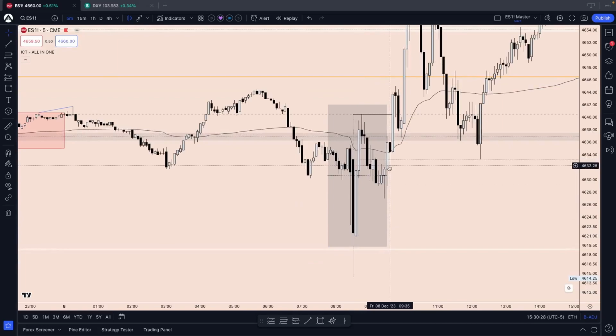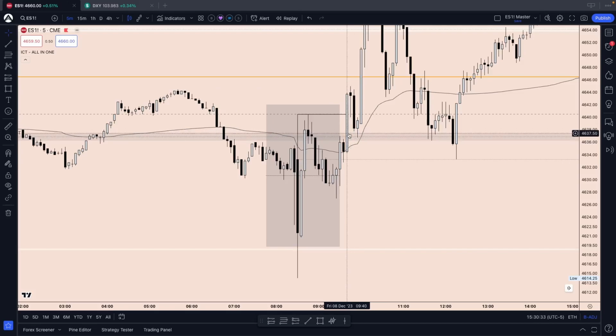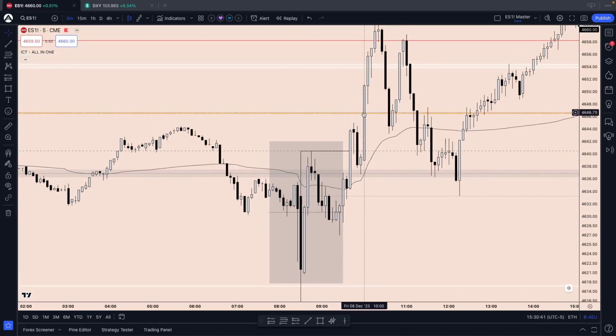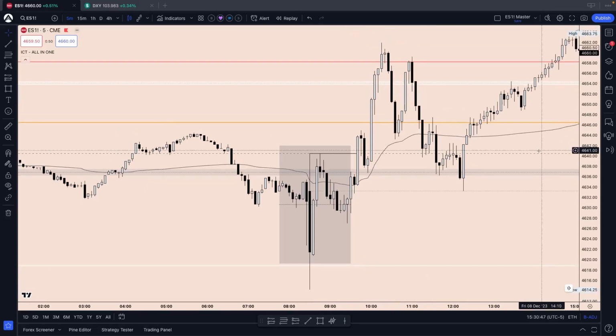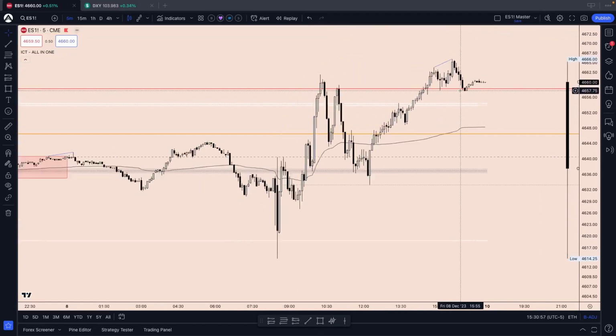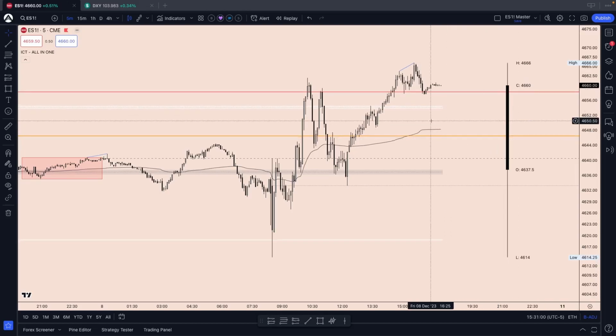Okay, so what happens? New York opens up, we move to the upside, 9:40, we shift structure. Okay, interesting. Oh, we also leave behind a bullish fair value gap. This might be interesting. This indicates to me that we might want to hit now our previous day's high. Well, anyway, just a little recap of what happened on Friday. It tends to be more risky to trade on an NFP news event day than simply by avoiding it. So yeah, that's gonna be it for the weekly outlook.